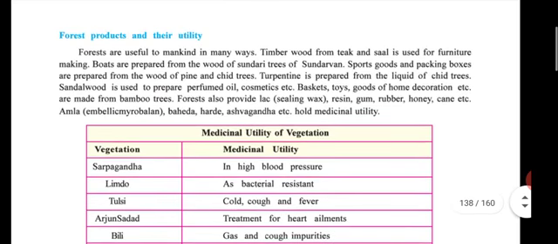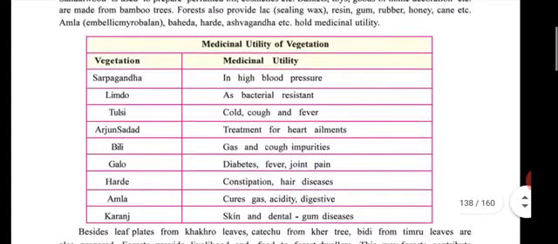Most important topic for examination. Utility of forest products. For all the first paragraph and also this table you have to write in your examination.